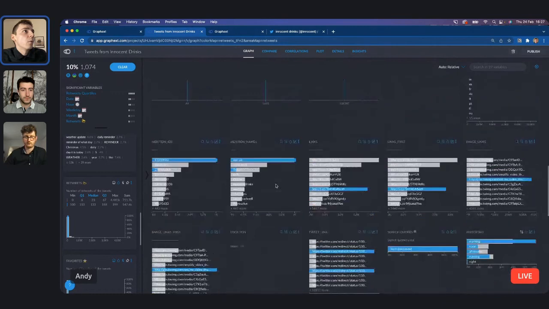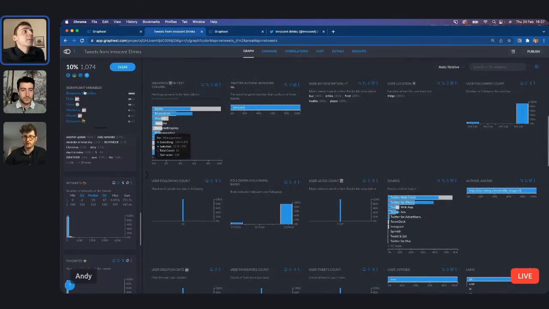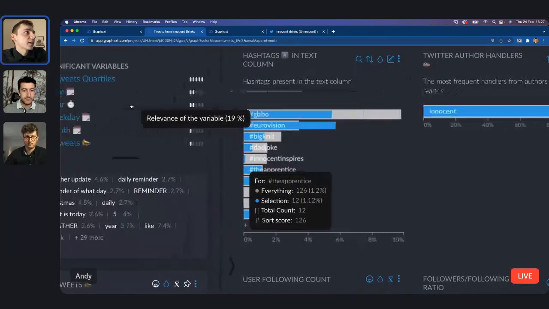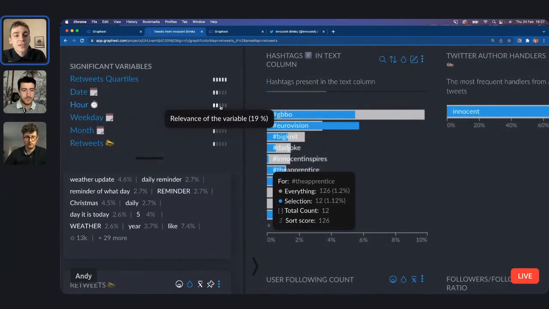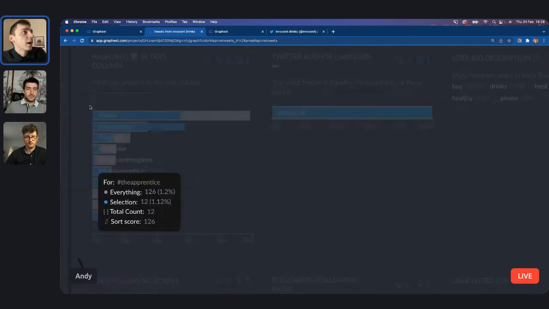So one thing that we can immediately do is Graphext is telling me the significant variables that are at play here. Retweets quartiles, that's not particularly interesting because we expect retweets quartiles to be very, very correlated with this. But something that is interesting to me immediately here is hour. This significant variables panel always comes up when I have a selection active, and it's telling me what other variables in the project are affected by my selection. What are influential variables? Where might I find a pattern here? And it's telling me with the hour variable that I might find a pattern.